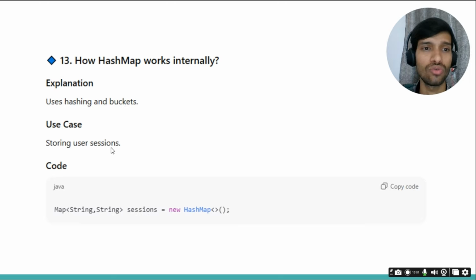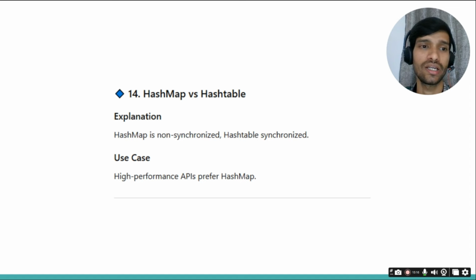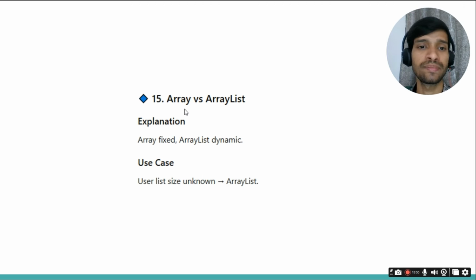I will suggest going deep into how the dot get and dot put methods on the map work internally, because they can also ask how the put and get methods in the map work internally. HashMap is non-synchronized, and Hashtable is synchronized. So we can use HashMap for high performance APIs.